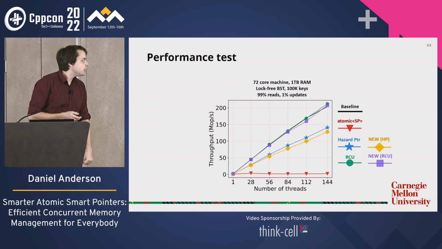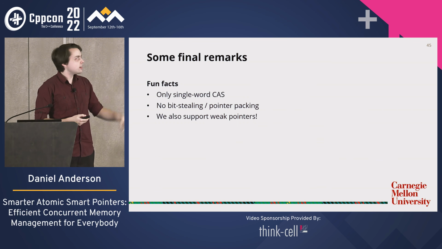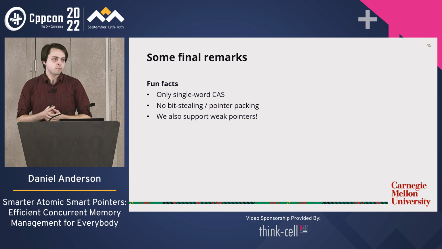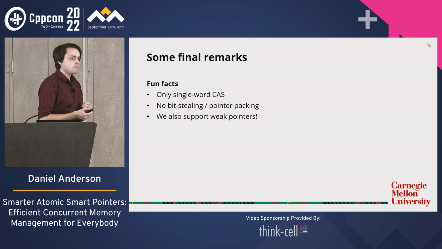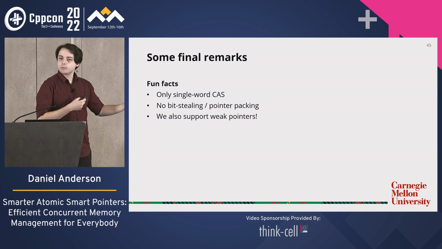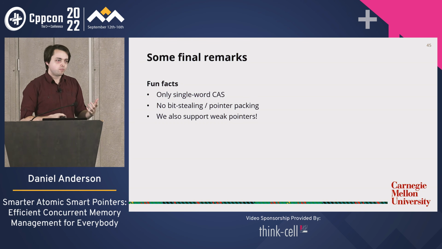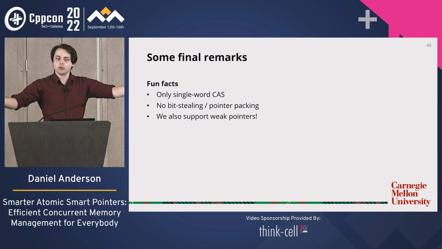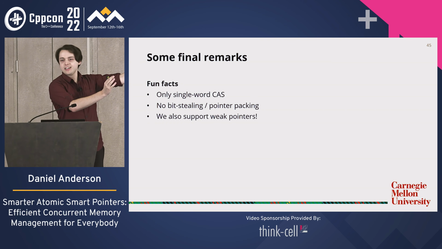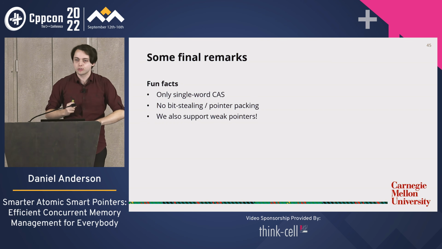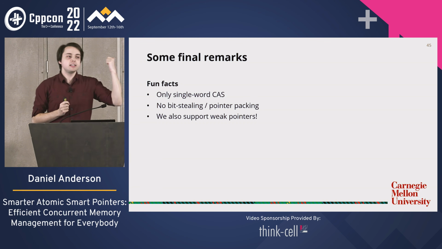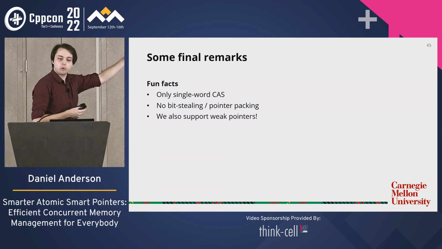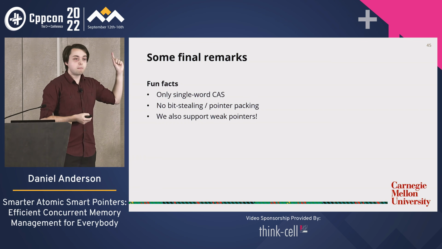Okay, so to wrap up, just some other final remarks that will be of interest to those of you who like atomic smart pointers. If you went to Timur's talk, you'll know that there's a common trade-off that people choose between when implementing atomic shared pointers. They either resort to using a double width CAS or this pointer packing approach where they steal the top 16 bits of your pointer and use that to store a split reference count. This implementation requires neither. It's a single word CAS, and there's no bit stealing or pointer packing required. And that's good for multiple reasons.